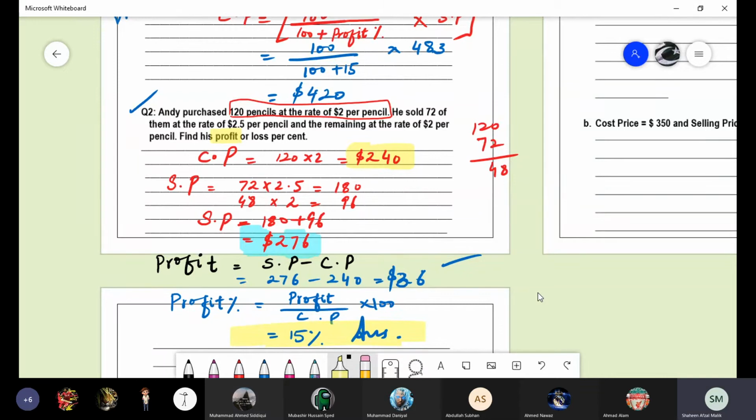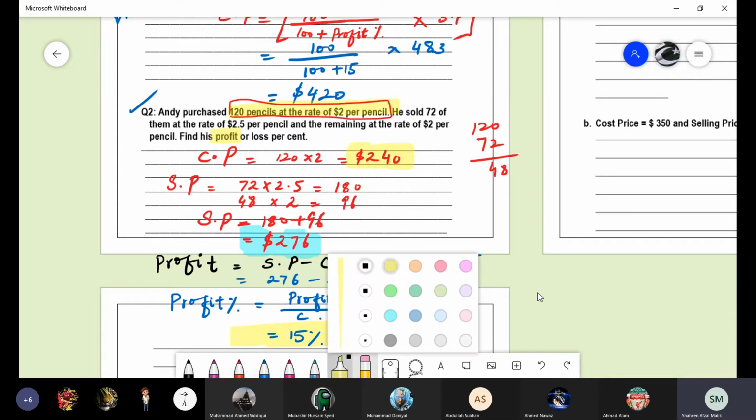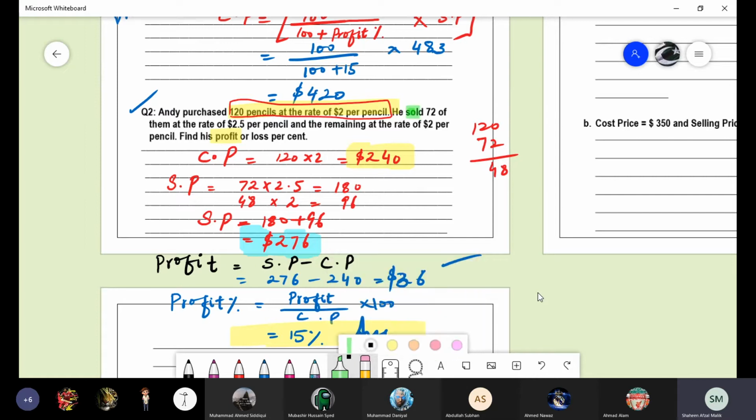Here you can see the question was a little bit different. How is it different? The cost price was the thing that Andy purchased the 120 pencils at a certain rate. Then the second thing was the selling price, which is divided in two parts. He sold 72 of them at 2.5 and then the remaining at the rate of $2.